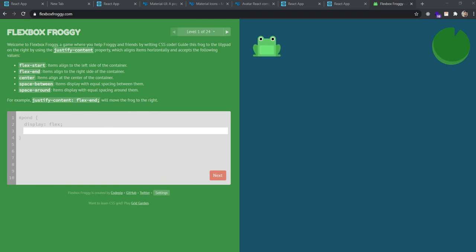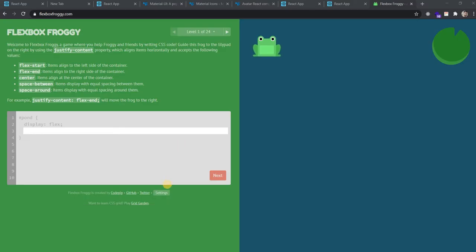So this is a game for learning CSS Flexbox. You have to complete this game, guys. You have 24 levels. You have to complete all those 24 levels. Write all the properties that you watch so that you will be able to understand everything. Today, we only played with Flexbox, right?